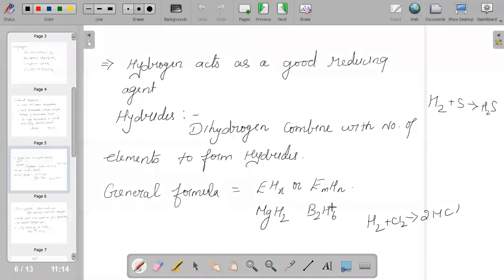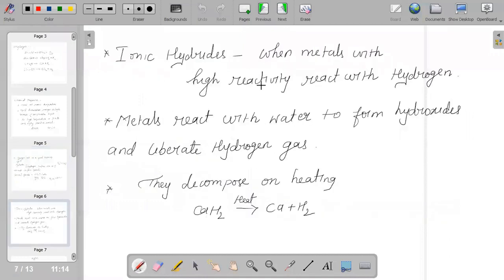Basically there are three types of hydrides: first ionic, second covalent, and third metallic.